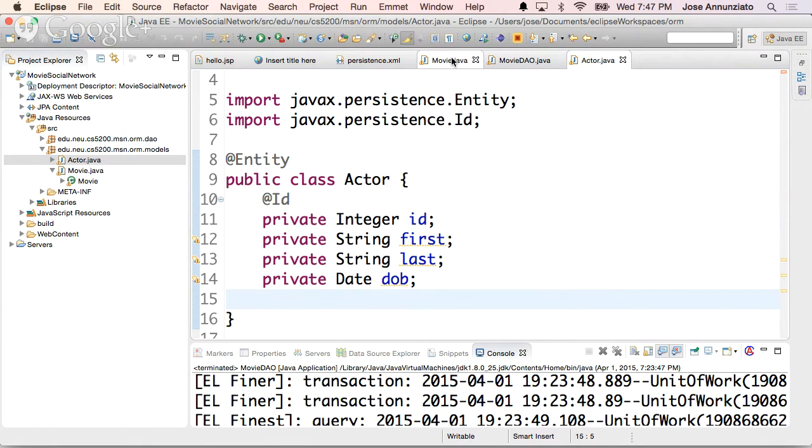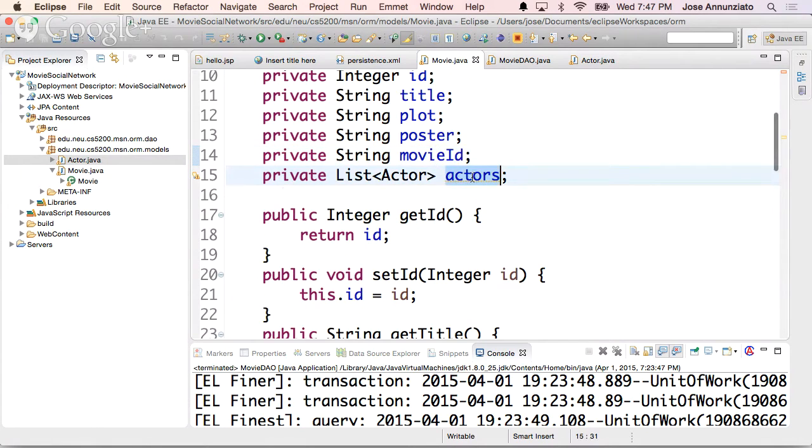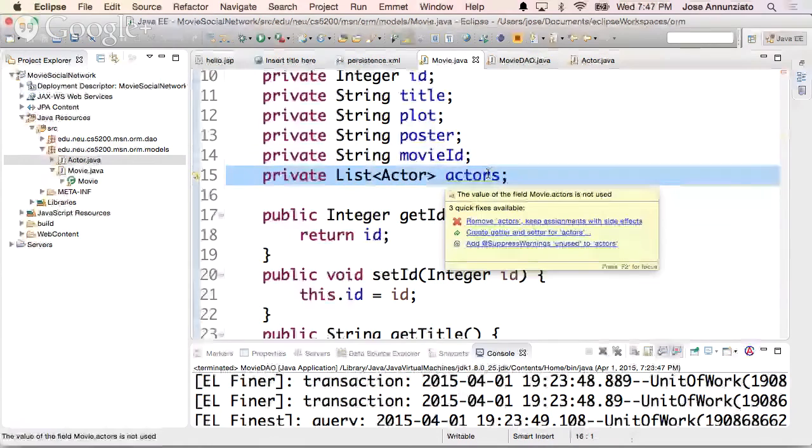The only way that from a movie I can get to an actor is through this list. If I wouldn't have this list, I could not navigate from the movie down to the actor. There's no way. But in the relational models, I can, because I can do joins, right? I can join, and with the primary key, foreign key, it allows me to navigate between the two tables. But not in the object world, I can't, right?